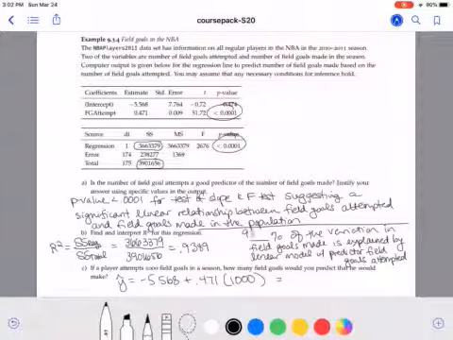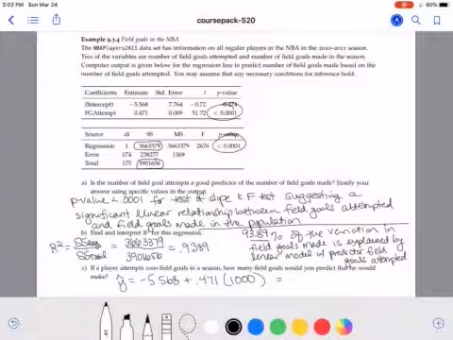So we can say 93.89% of the variation in field goals made is explained by the linear model with predictor field goals attempted. And that is very good. That's pretty close to 1. So this data fits well to this line and has a strong fit.